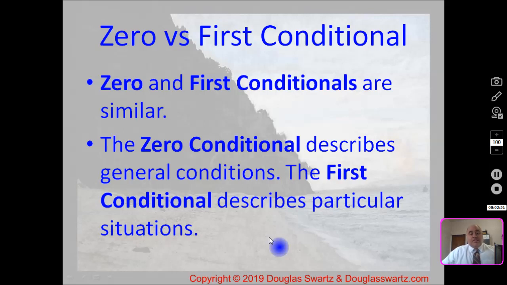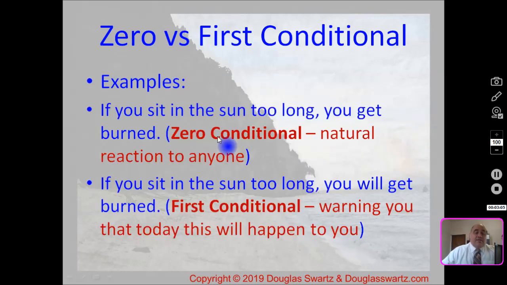Zero and first conditions are very similar. The zero conditional describes general conditions. The first conditional describes particular situations. And here is an example of that. If you sit in the sun too long, you get burned. This is zero conditional. This is a natural reaction for anyone. If you stay in the sun too long, you will get burned any day, any time. That's what generally happens. The second one is an example of first conditional.